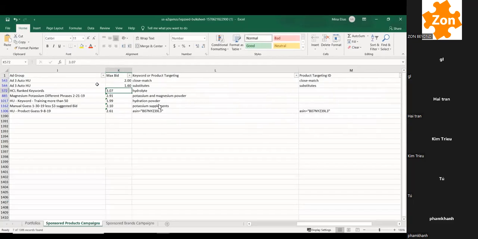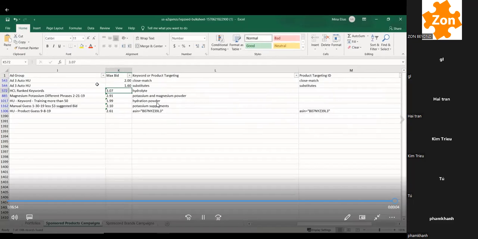So basically, that's what I do with the bulk sheets, and you know, I'm gonna talk a lot more in detail about the optimizations that I do in the next video.